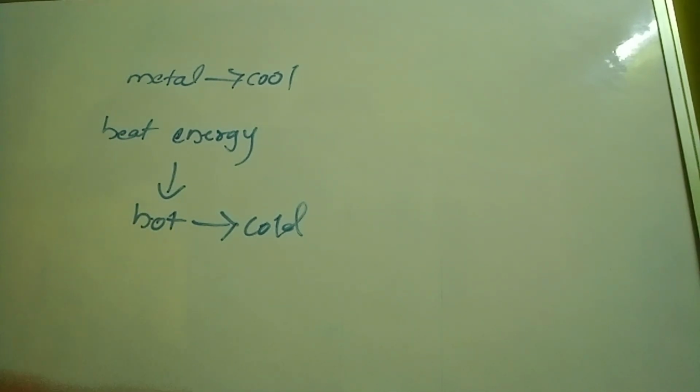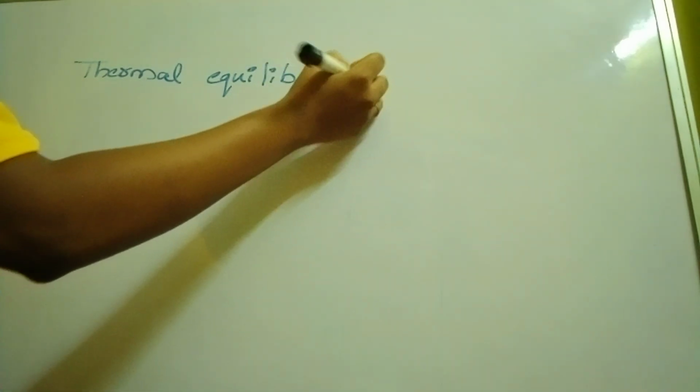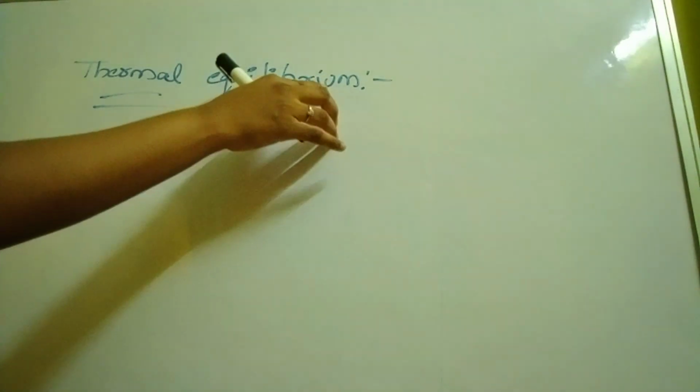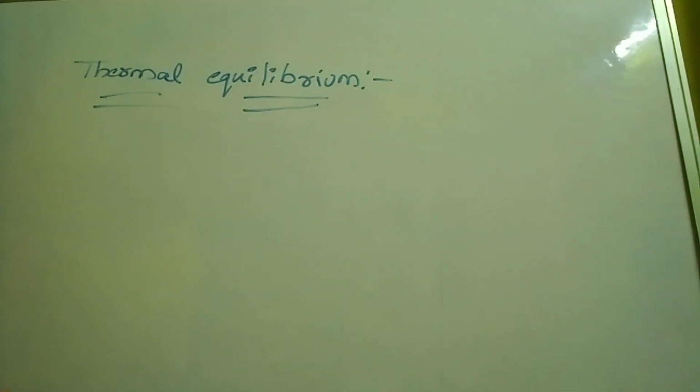So the next topic is thermal equilibrium. What is meant by thermal equilibrium?